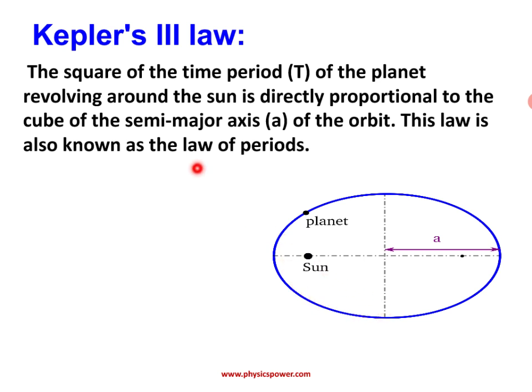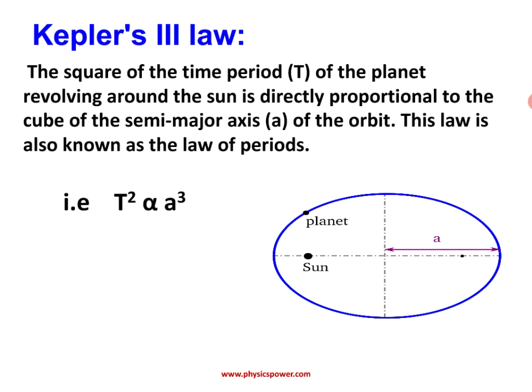Now, the square of the time period of the planet revolving around the sun is directly proportional to the cube of the semi-major axis of the orbit.